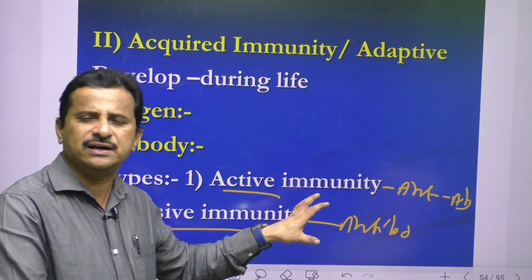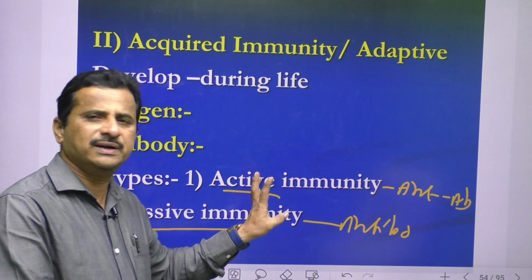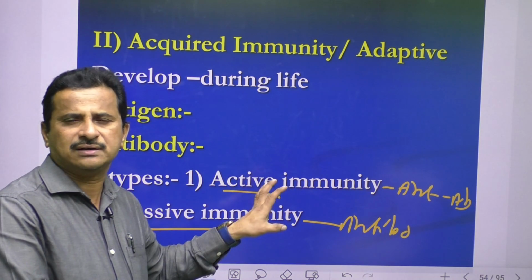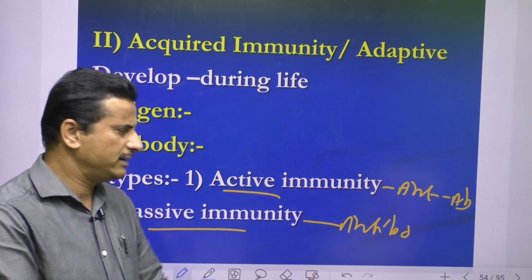At the end of this slide, you can get clarity. So the difference between active and passive immunity. Here in this slide, you cannot get clarity. Next slide, you can get full clarity.